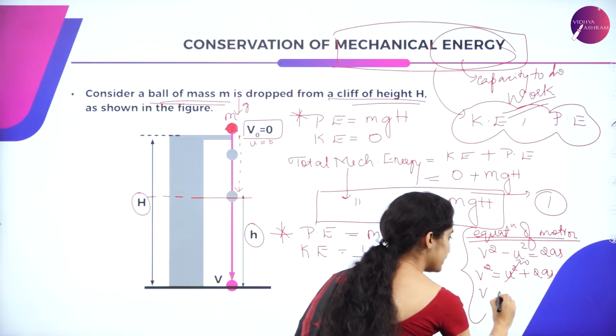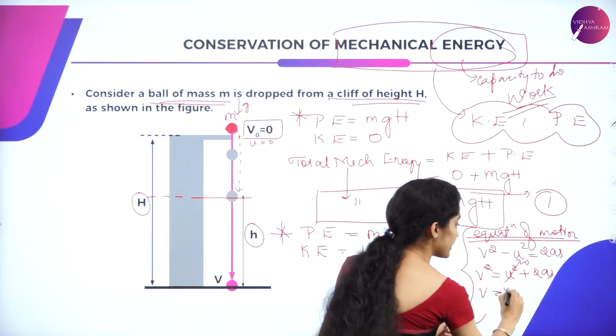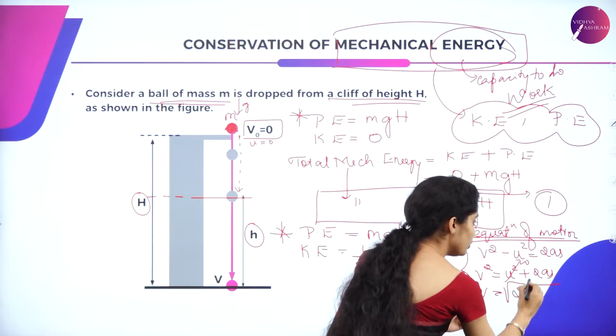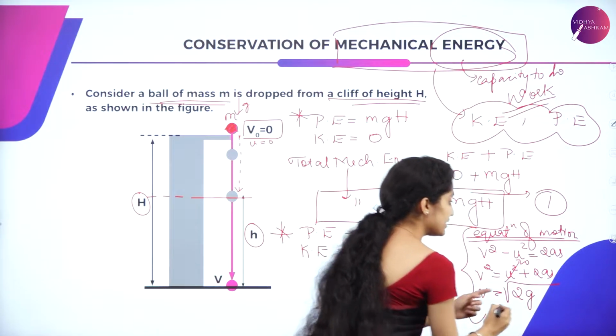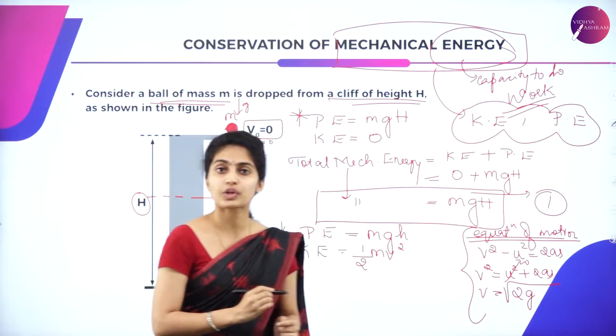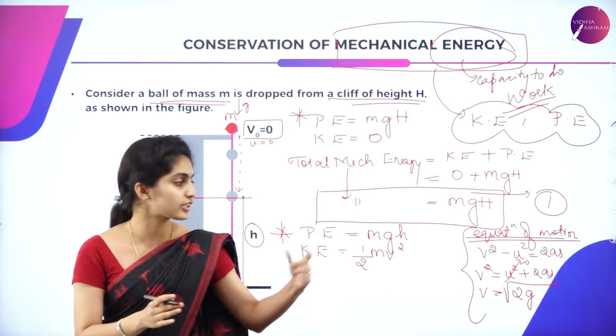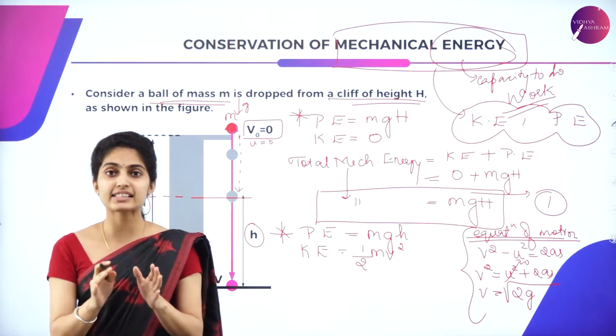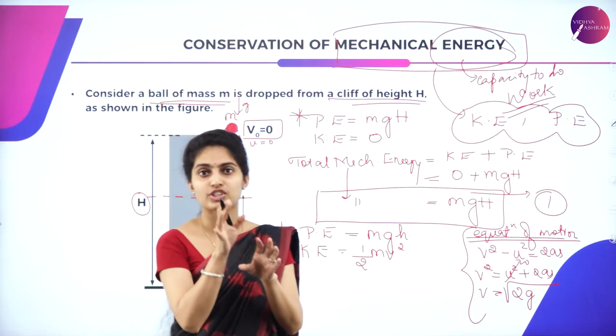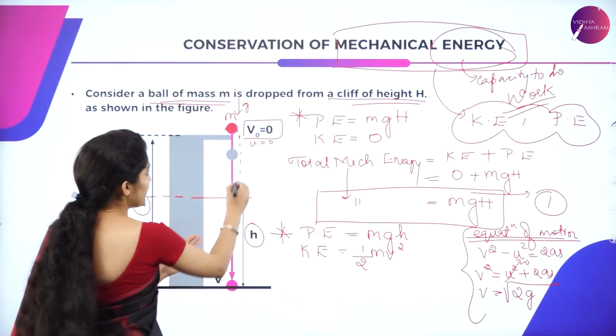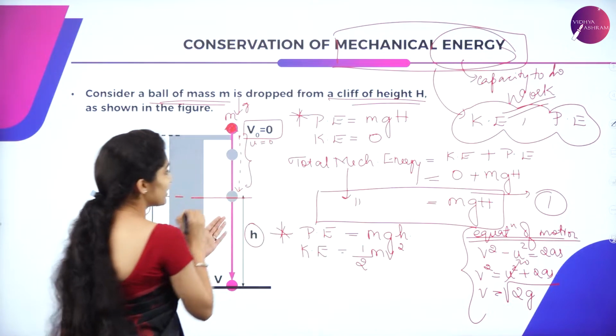So you have got v is equal to square root of 2 into acceleration, which is acceleration due to gravity acting on an object, so it is g, and s is nothing but the displacement which is taking place. So you need the displacement of this part.